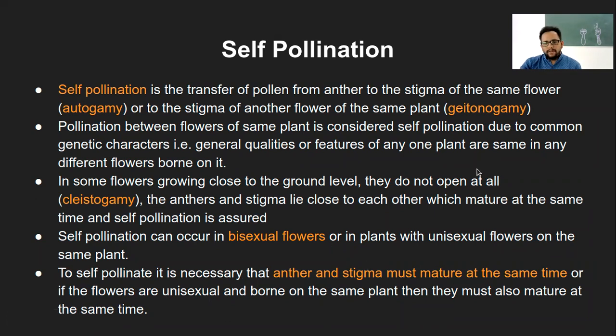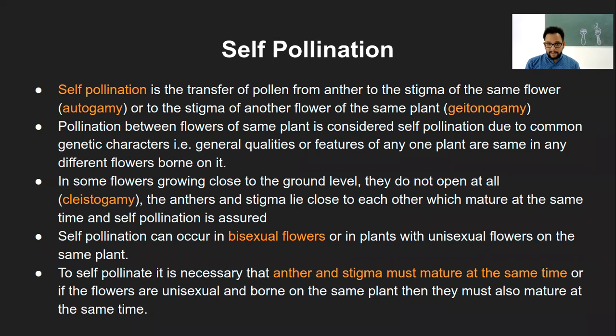Now, two conditions we had seen for self-pollination: the flower being bisexual, that means it needs to have both the reproductive structures, androecium and gynoecium, male and female reproductive structure. Or if it is a unisexual flower, it has to have the flowers on the same plant. That means the male unisexual flower, that is staminate flowers, or the female unisexual flower, that is carpellate or pistillate flower, they have to be present on the same plant. I hope you remember these terminologies from the last chapter: carpellate, pistillate, or staminate flower.